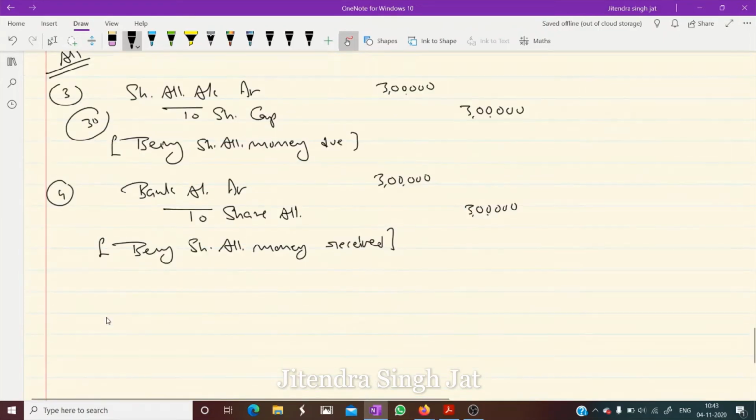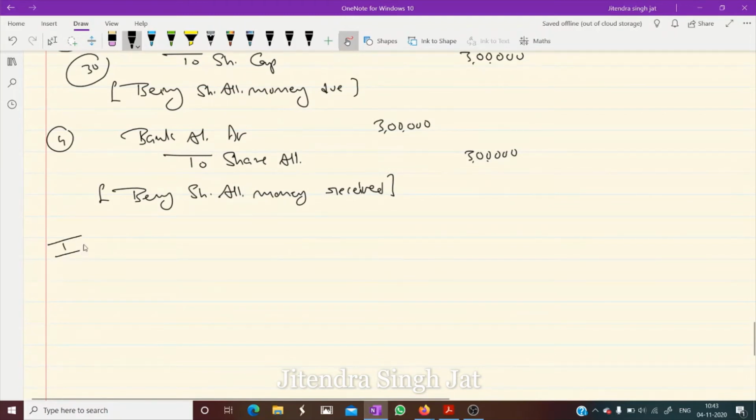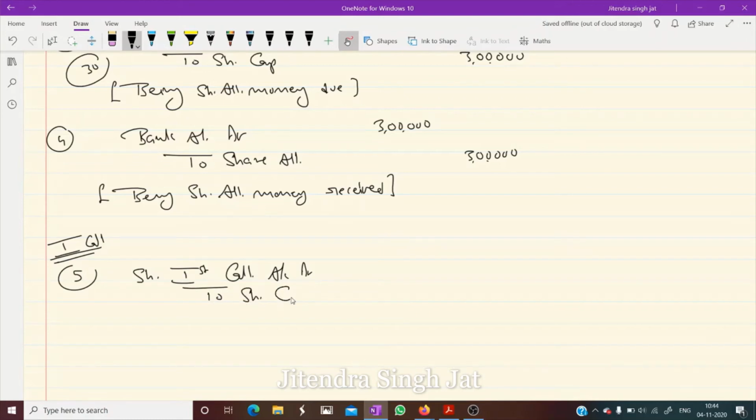Okay. Then again we need to pass 2 entries for first call, when the company demands the first call. So what entry do we pass for first call? Share first call account debit to share capital. How much? 20 rupees. It means 2 lakh. Being first call money due.